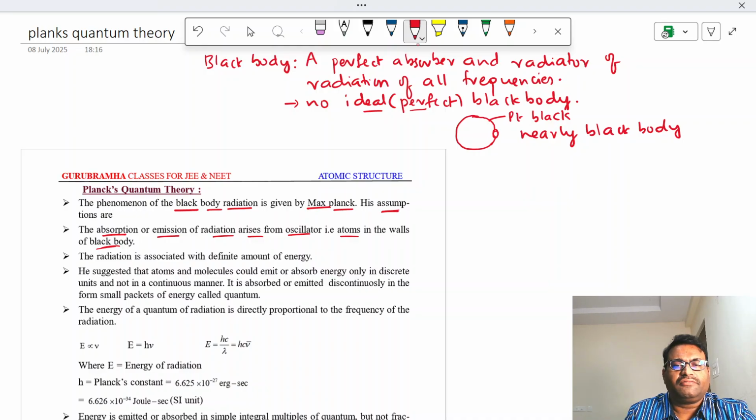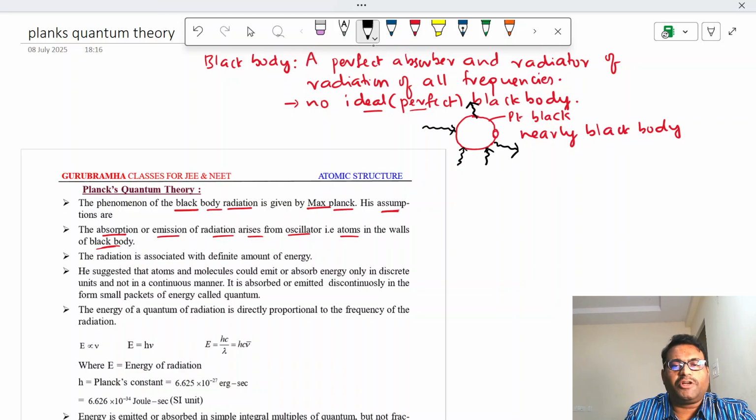Okay. So that means it can absorb radiation, and it can also emit or radiate radiation. So it is a perfect absorber as well as a perfect radiator.